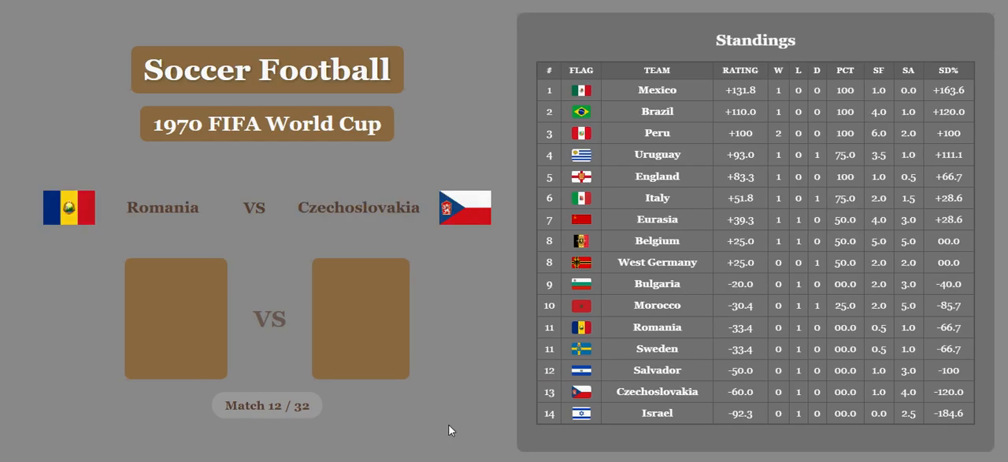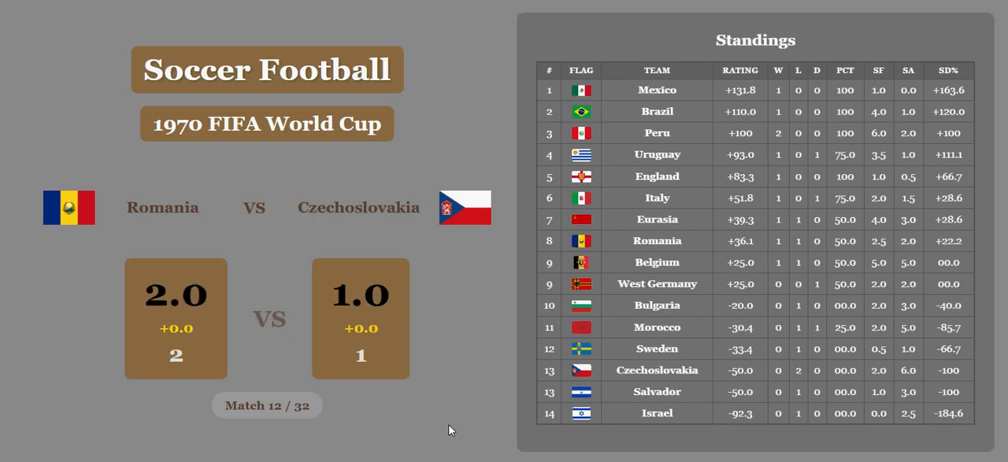Match 12, Romania versus Czechoslovakia. Romania with the win. No significant economic difference. Not enough for the algorithm anyway. And Romania will move up to 8th place. Czechoslovakia in 13th.